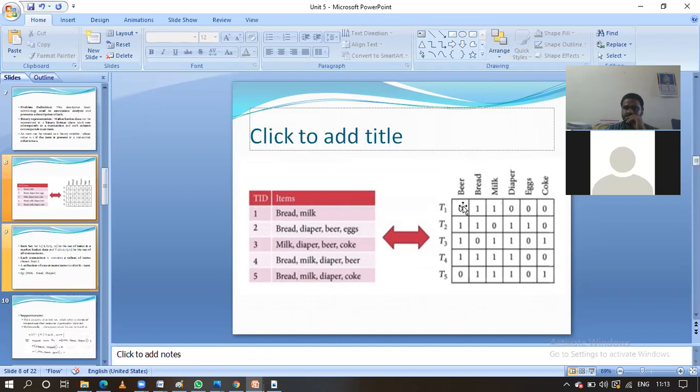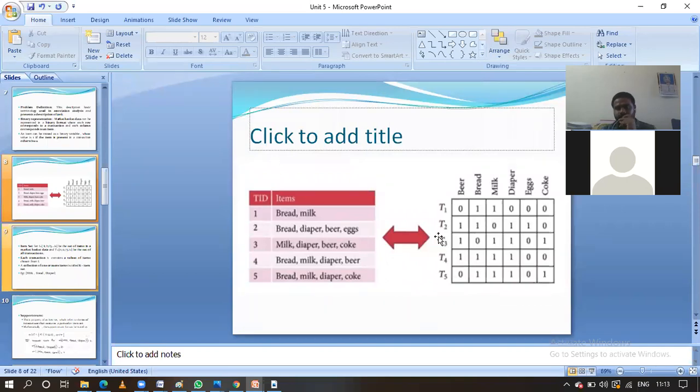Zero means that in the particular transaction they have not purchased that item. One means that in the particular transaction they have purchased that item. For example, in transaction one, for beer it is zero, which means that person did not purchase beer, but they purchased bread and milk. For the second transaction, they purchased bread, beer, diapers and eggs. One means purchased, zero means not purchased. In this way, we represent the information in binary form.